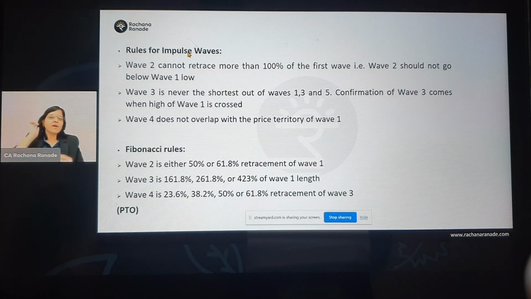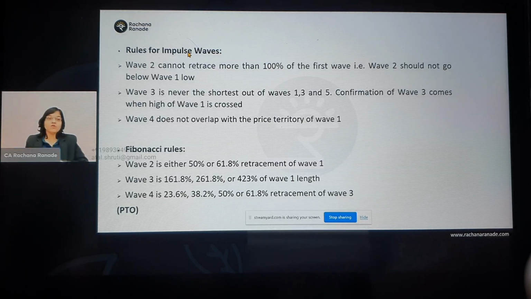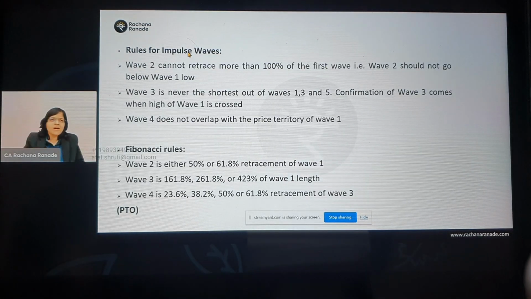Number two, an important point: like I said right now, you can connect the bodies of the candle, but there is also one more school of thought. They say that it's okay, you can also connect the wick of the candle. Will the results change a little bit? Yes, but then again you have to try and understand whether the waves that I have drawn also fit into the Fibonacci rules or not. If they fit, and you have drawn the wick of the candle, it's okay. If they don't fit into the Fibonacci rules, it means somewhere your wave calculation has to be changed.